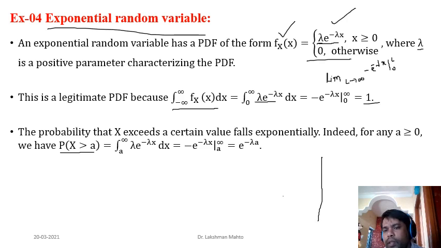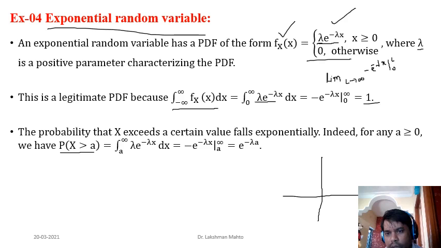If you try to plot the graph of this one, the plot is exponential in nature. At x equal to 0, it takes the value lambda e to the power 0, which is lambda.